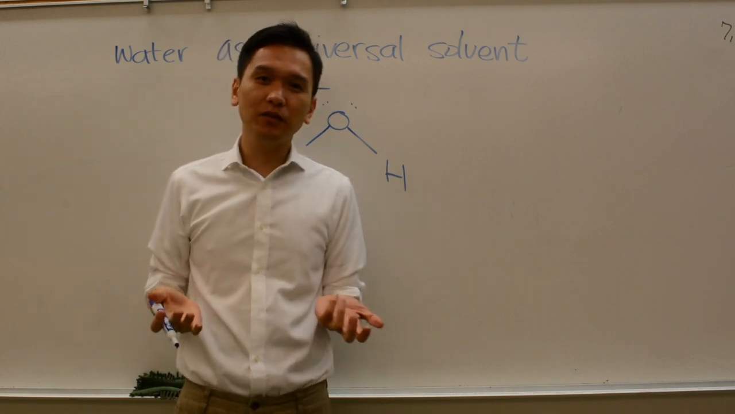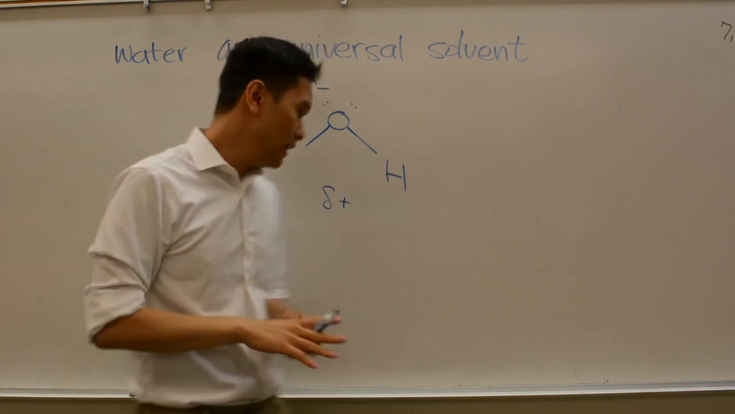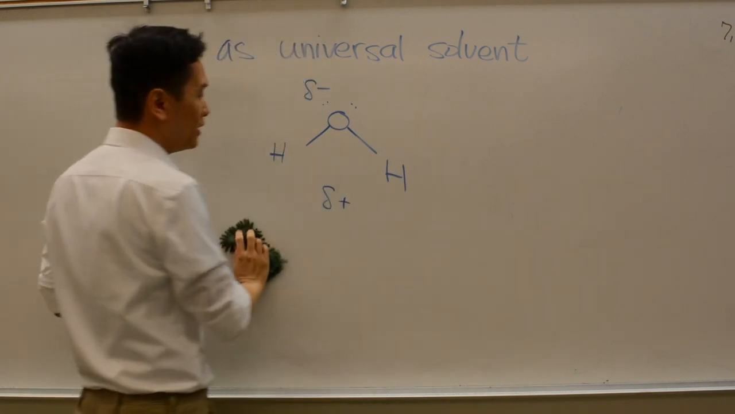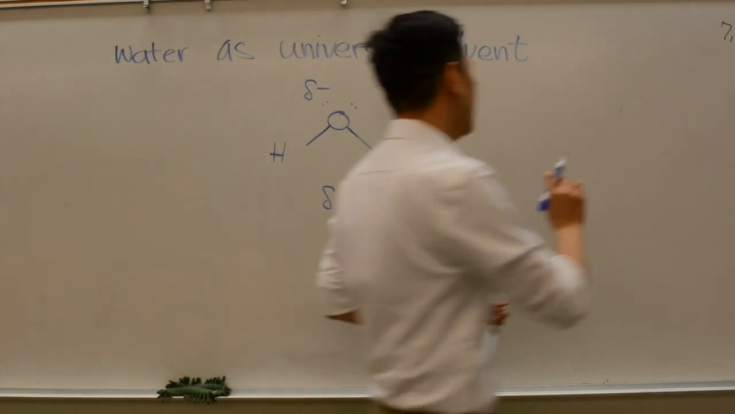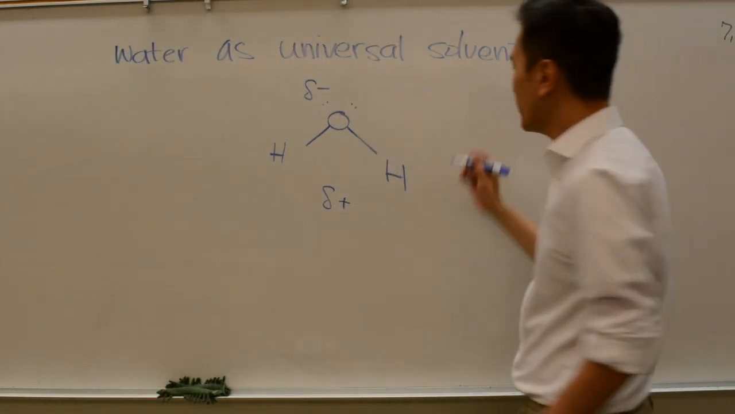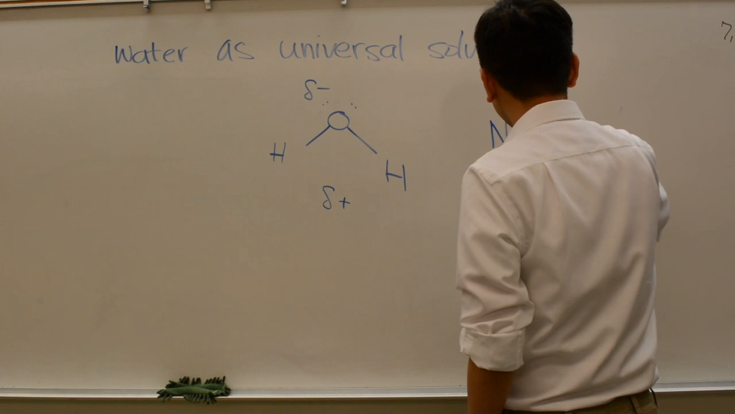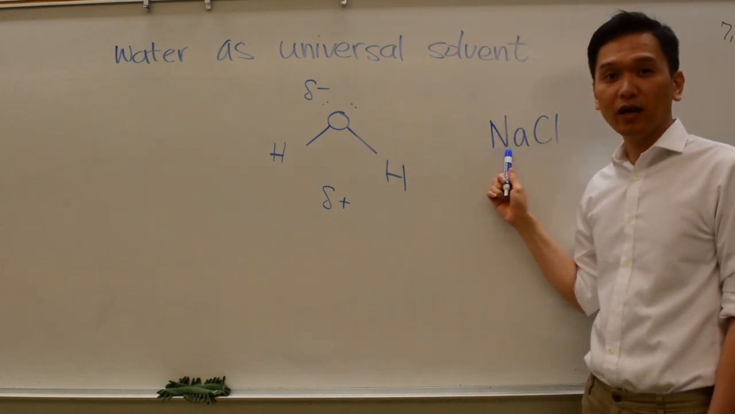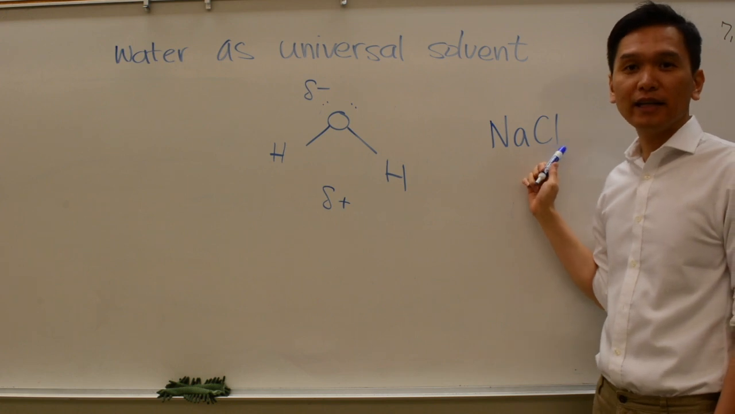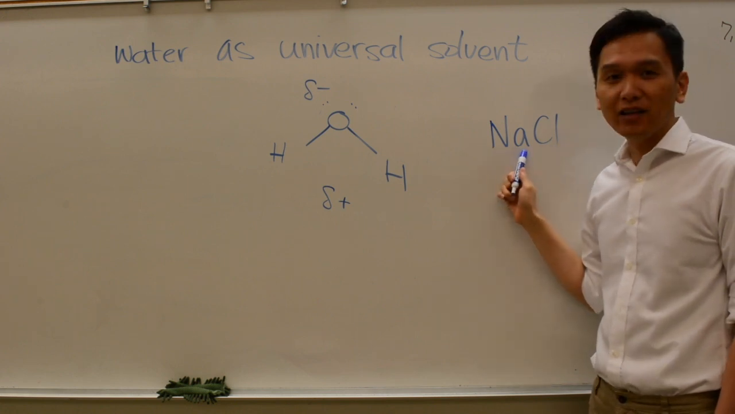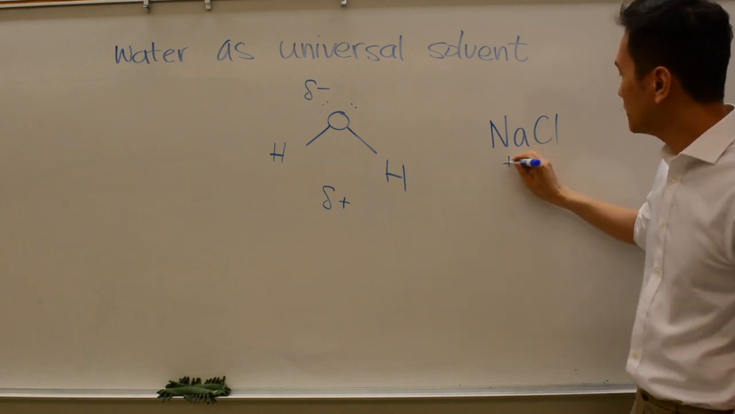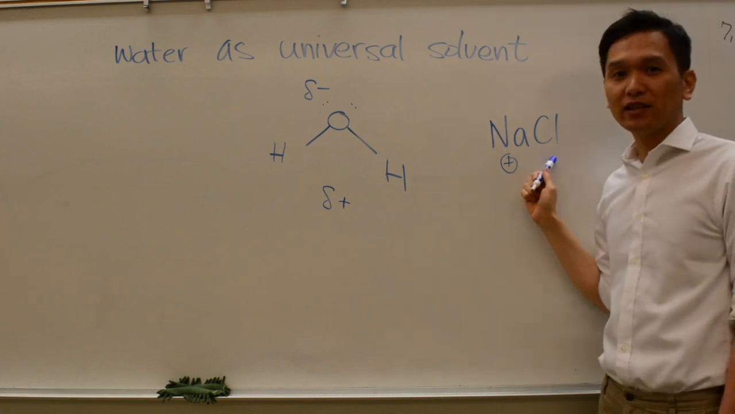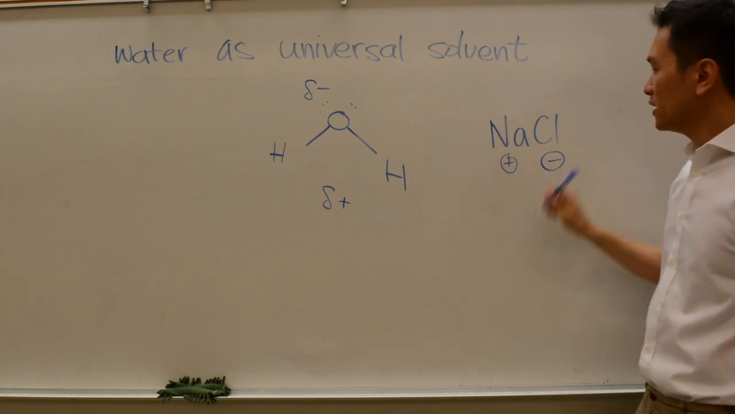So how does this help it interact with things? Okay. So now let's think of one example. The most obvious one is sodium chloride. If you have sodium chloride, sodium is what charge? Positive 1. Chloride is negative 1. So this is a cation, so it's positively charged. This is an anion, so it's negatively charged.